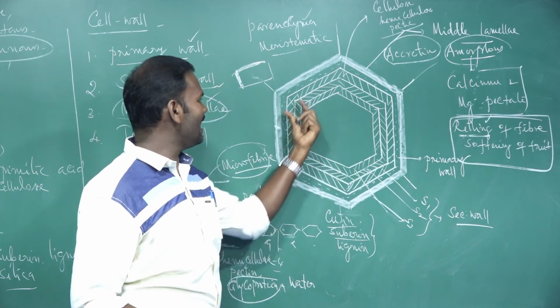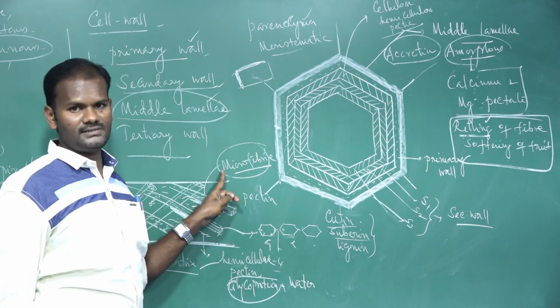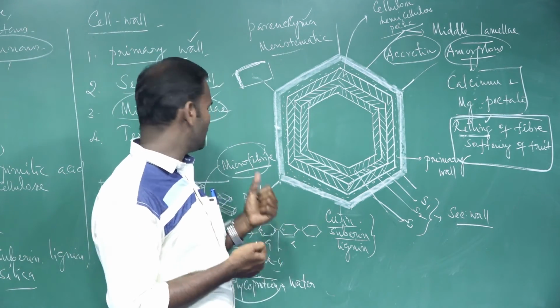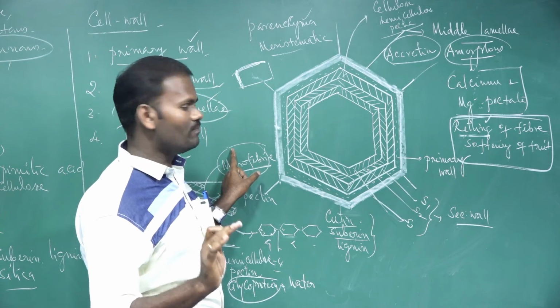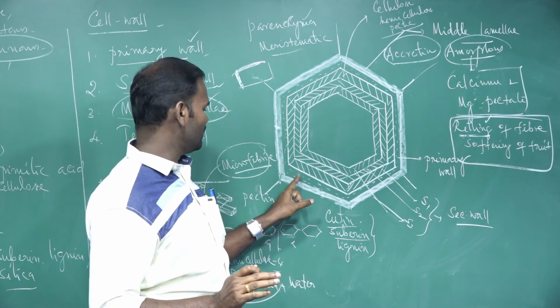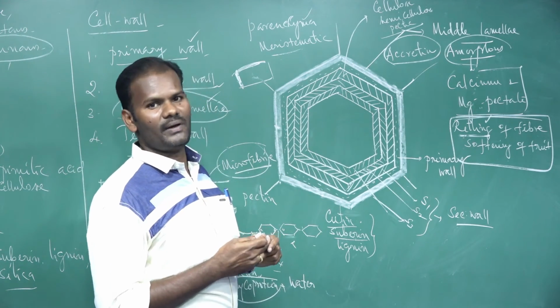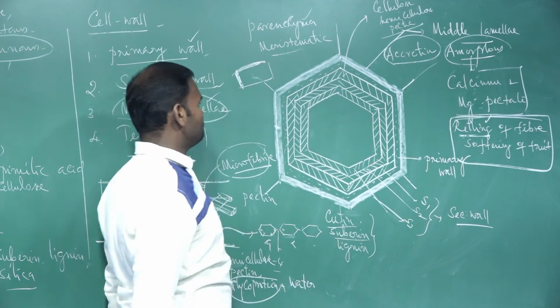It looks like a thick laminated sheet due to the presence of these microfibrils. As a result, the thickening of the secondary wall increases because of the cellulosic microfibrils. In the primary wall they are loosely arranged; in the secondary wall they are tightly packed. So the secondary wall is over.